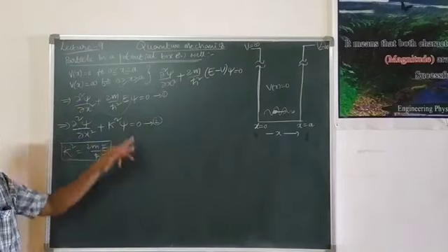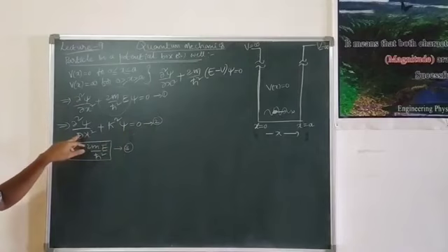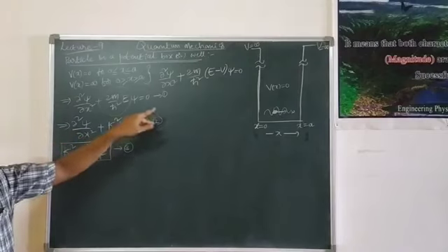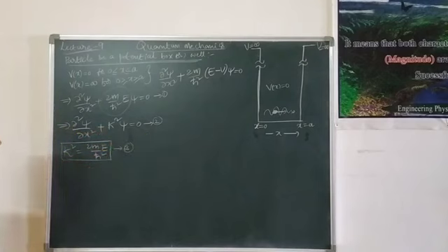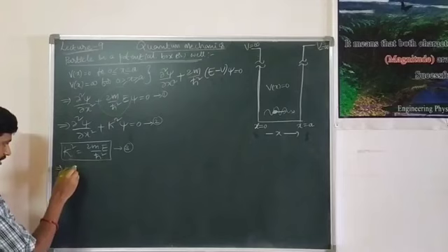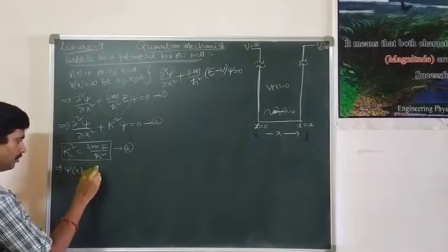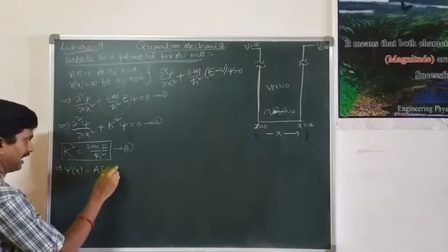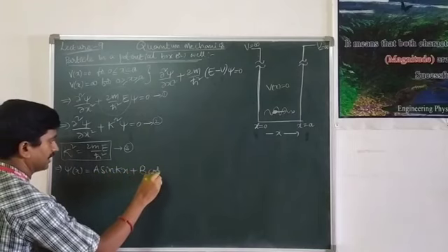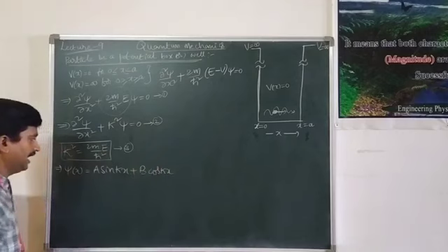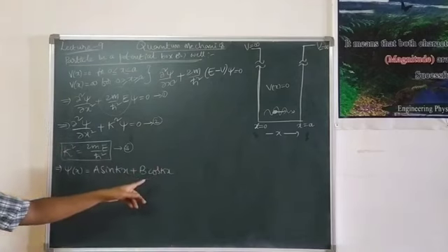Now, this particular equation 2 is something you are already familiar with. This is a second order differential equation. The general solution for this equation is given by psi of x equal to a sin kx plus b cos kx, where a and b are arbitrary constants.